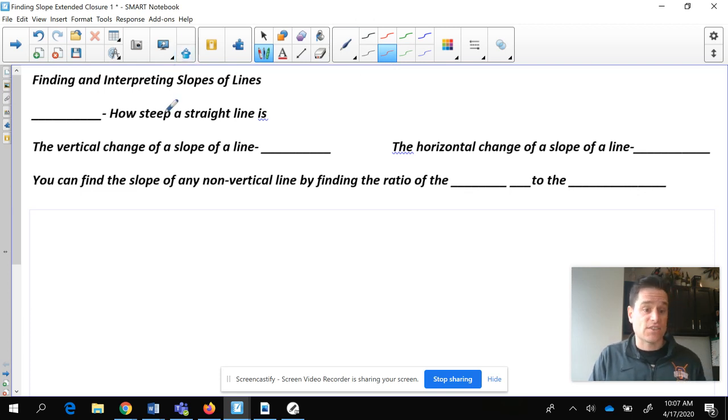So when we talk about the slope of a line, that is how steep a straight line is. If you take a straight line and you want to know how steep it is, if it's really steep or not, we call this magical word slope.